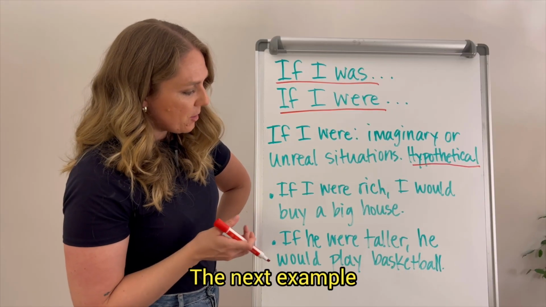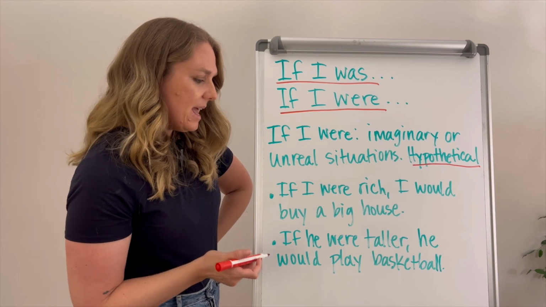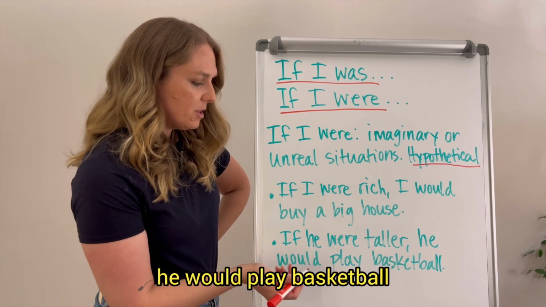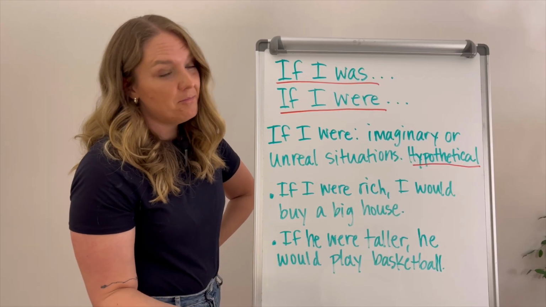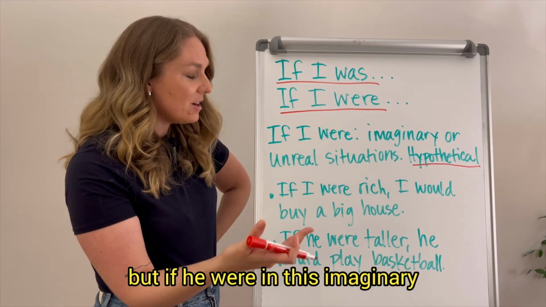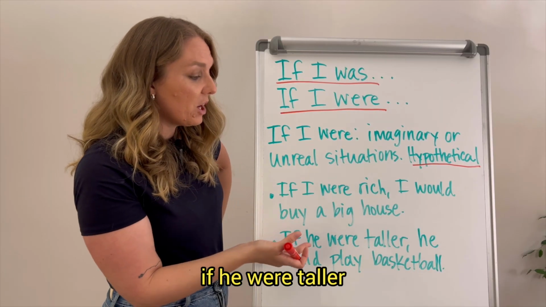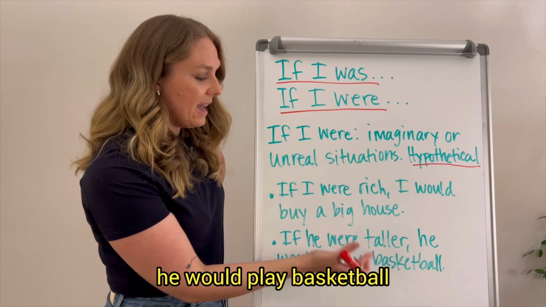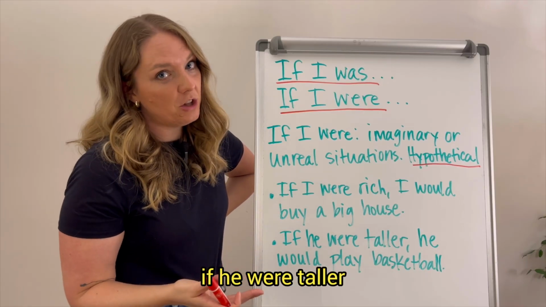The next example, if he were taller, he would play basketball. So, this means he's not tall. But if he was or were in this imaginary or unreal situation, if he were taller, he would play basketball. That is what he dreams he would do if he were taller.